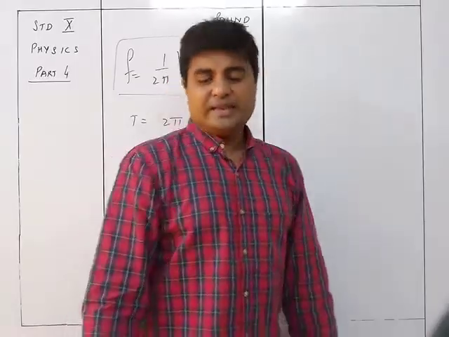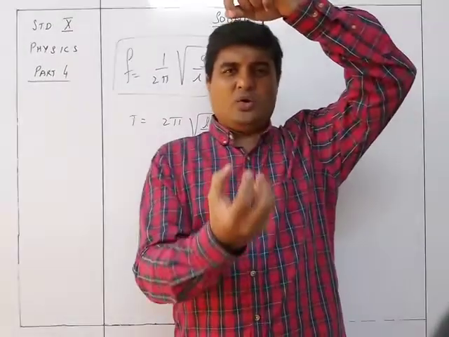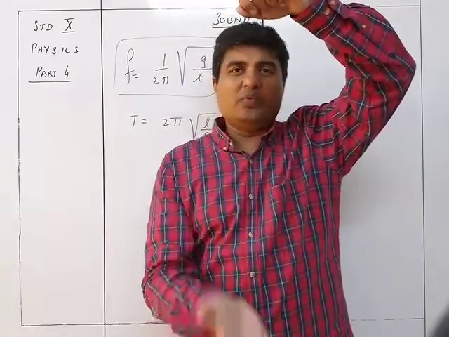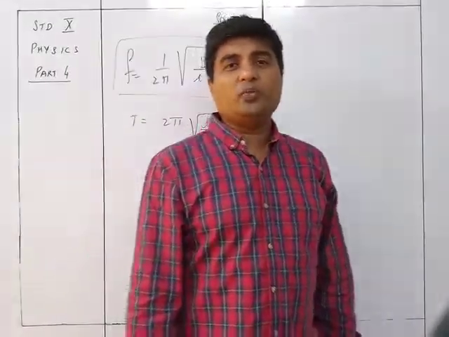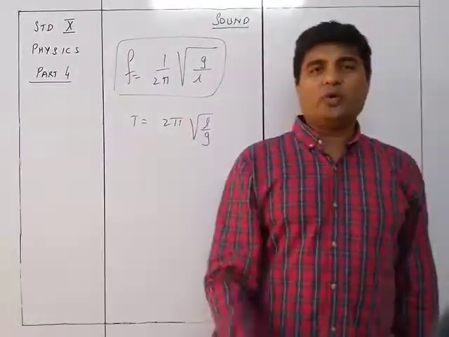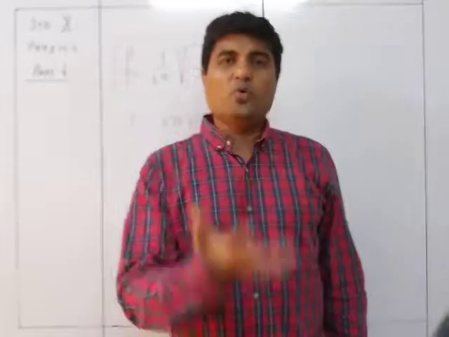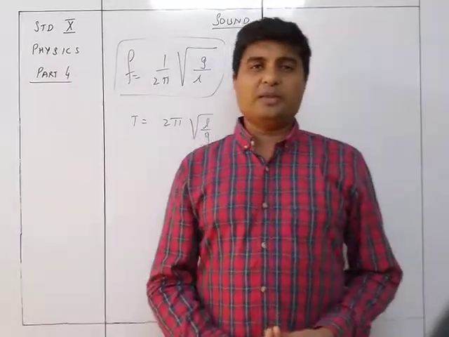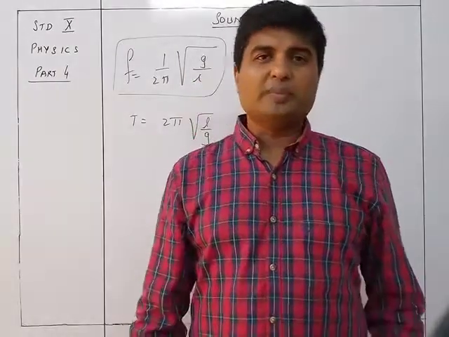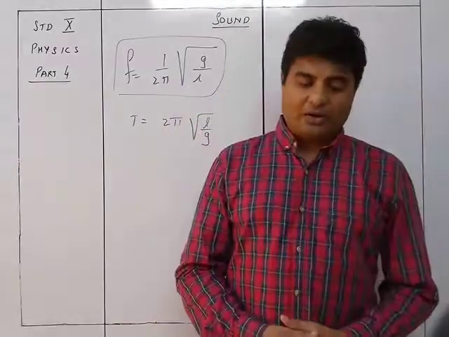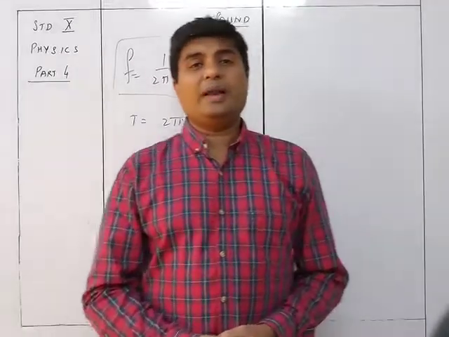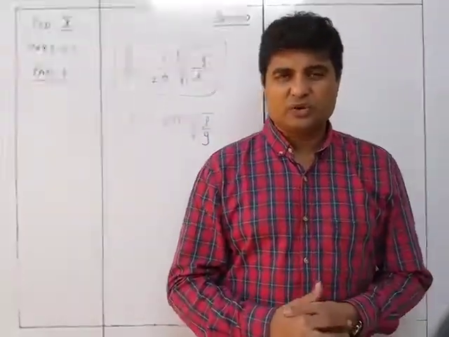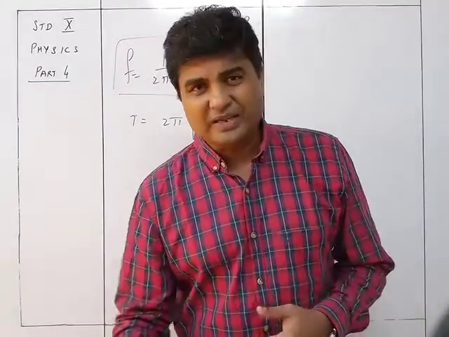So we can see that if I take a spring and I hold something below it and then I release it, what will happen? It will just go on going up and down like this. That will be the way the spring is going to behave. The frequency of the up and down movement of that particular object on the spring is given by this particular formula. Don't worry about the formula, but it is given by a particular kind of calculation, which also tells you that if my load increases, the frequency will change, and if my spring is different, the frequency will also change. So the frequency will be different for different springs and for different loads.